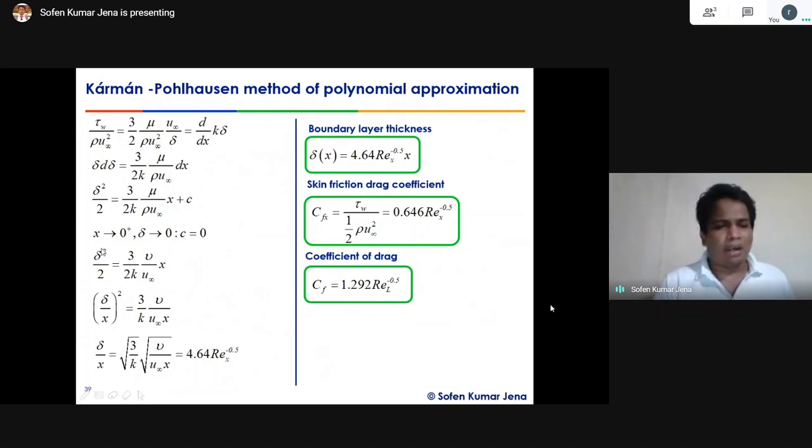Then what is the remaining term? So delta square by 2 equals 3 by 2 times mu by rho, which becomes mu by u infinity into x, right? Then the 2 also cancels. I bring what?